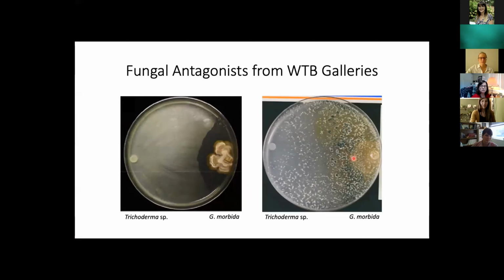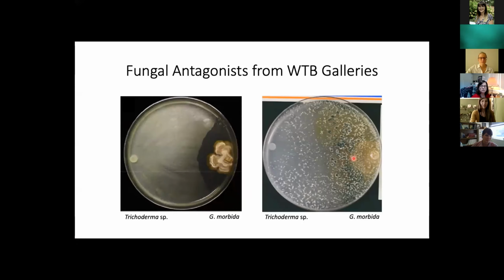So for our study workflow, what we had done was we collected bulk soil samples that we extracted DNA from and also characterized soil physical-chemical properties. We also collected branch segments from which we peeled back the bark and collected drill shavings from the margins of cankers. And these drill shavings were used for the identification of TCD-positive trees using molecular probes, as well as for DNA extractions for characterization of the microbiome.